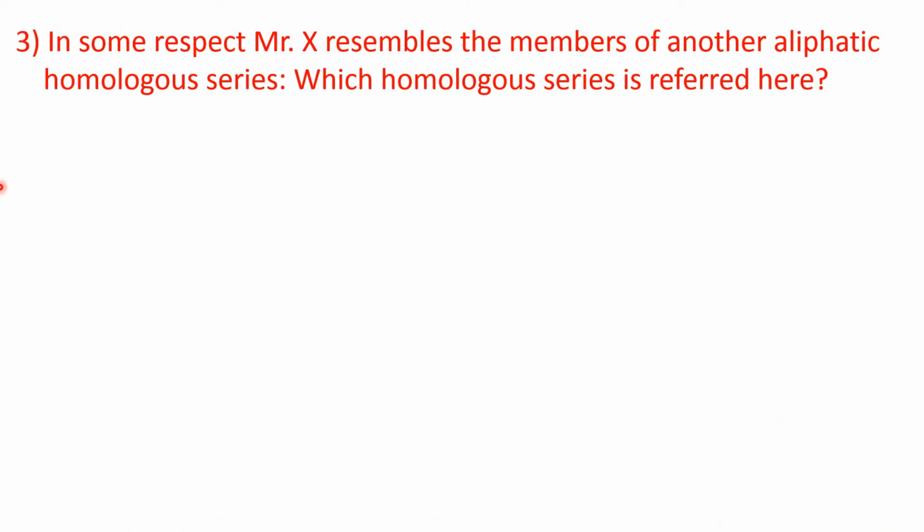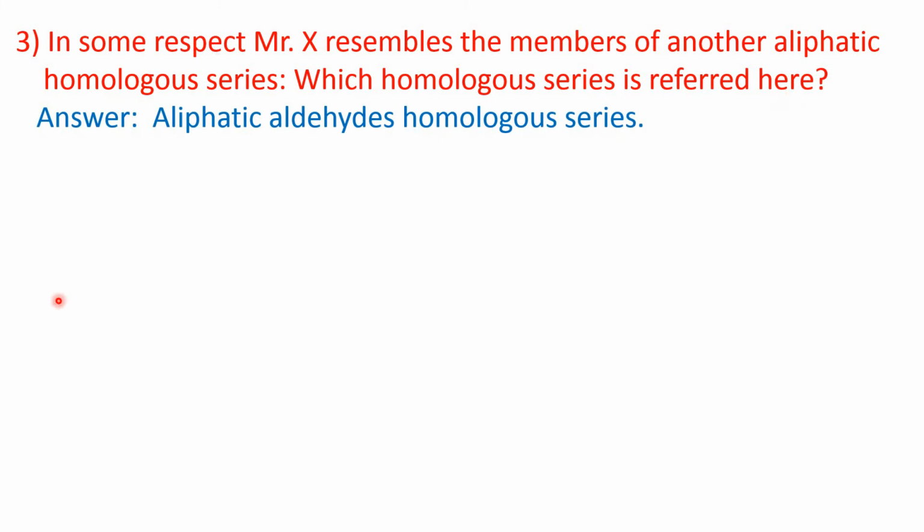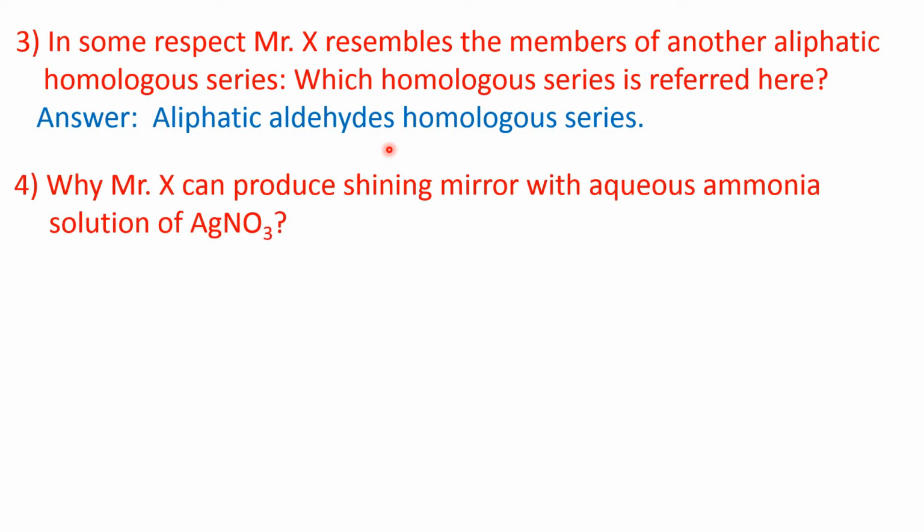Now, coming to the third question. In some respect, Mr. X resembles the members of another aliphatic homologous series. Which homologous series is referred to here? The answer is that the homologous series is aliphatic aldehydes. Why it resembles aliphatic aldehydes, I am going to explain now. Before that, we see the fourth question. Why can Mr. X produce a shining mirror with an aqueous ammonia solution of silver nitrate?